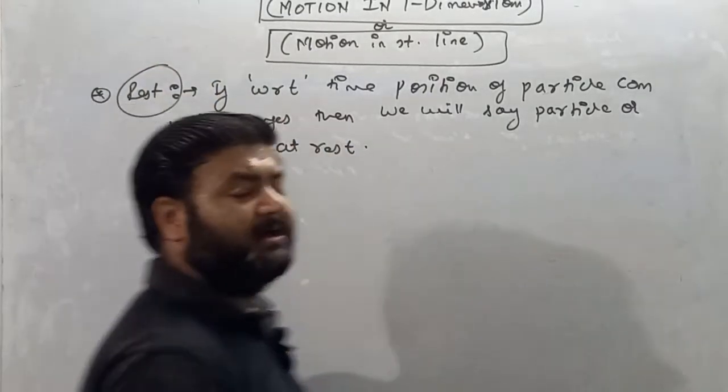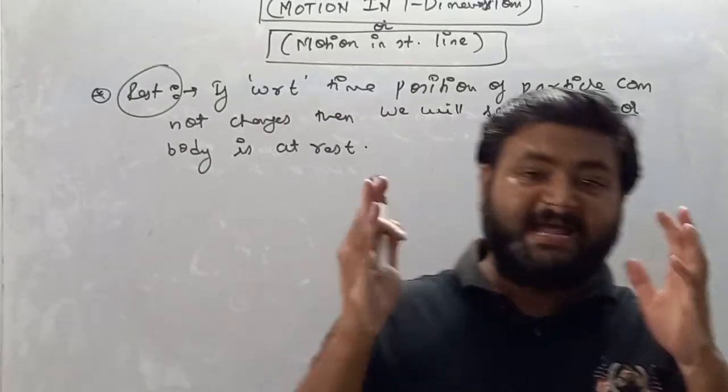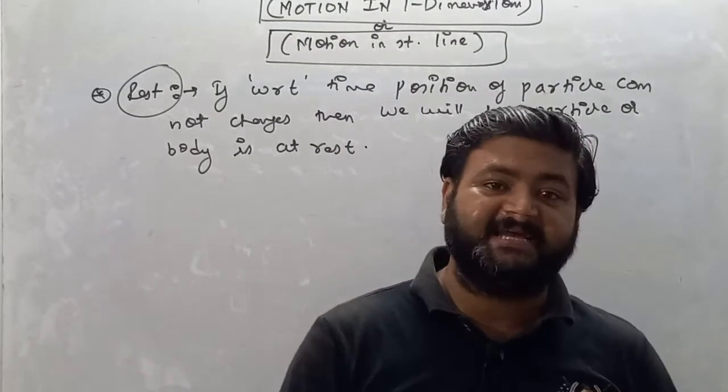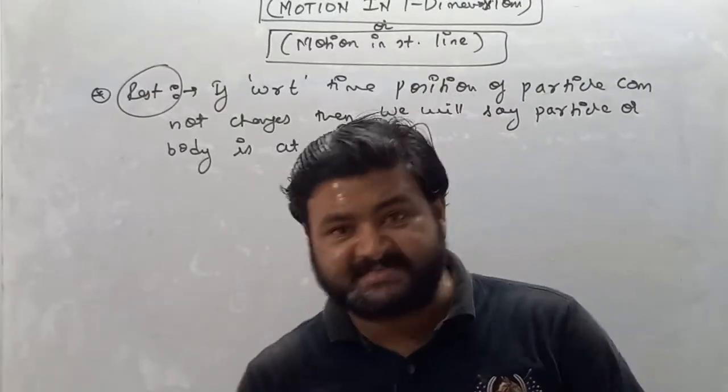So if the position of the particle does not change with respect to time, my dear students, then we'll say the particle is in rest condition.